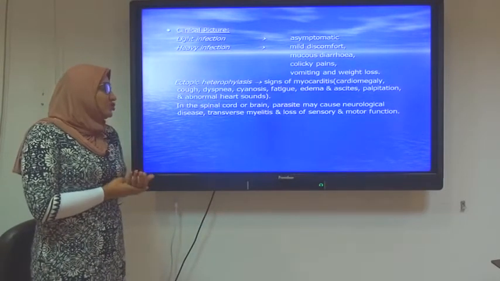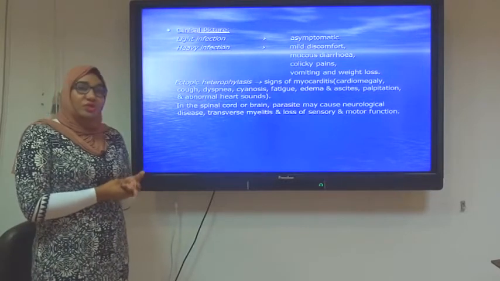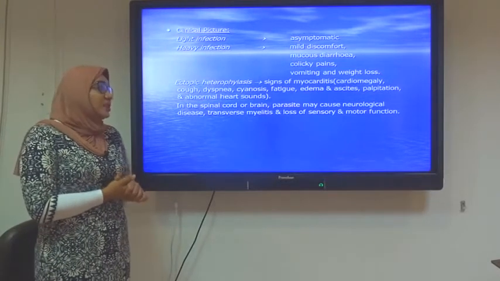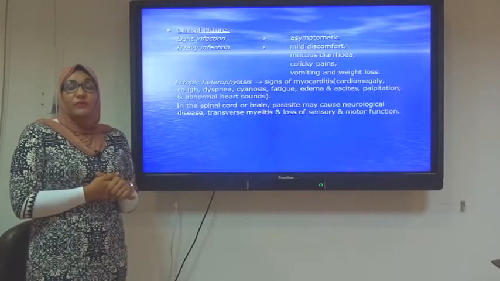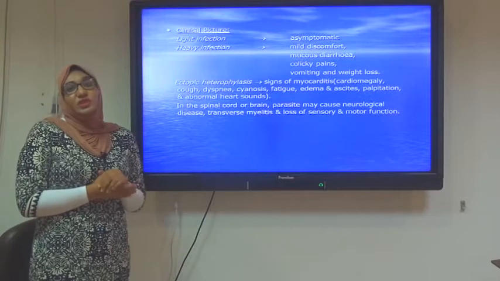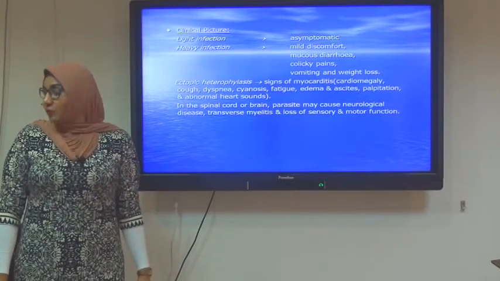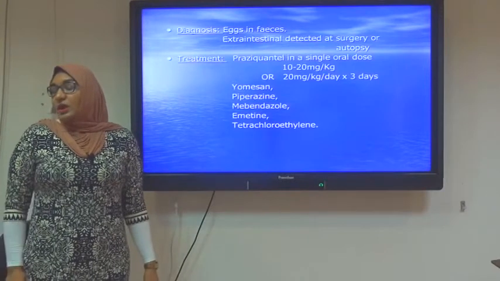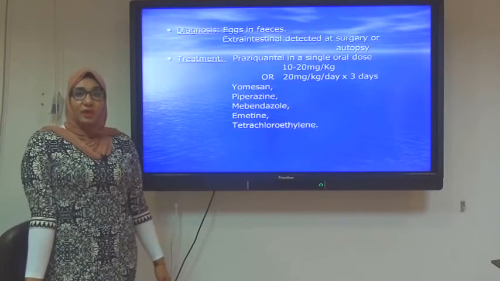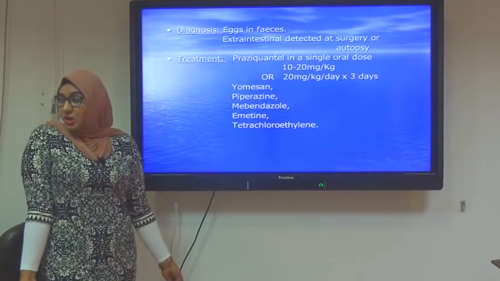Or it may reach a more dangerous site, which is the spinal cord or brain, leading to neurological deficit in the form of transverse myelitis, loss of sensory and motor function. That's why I fear very much from heterophyes, not for the sake of intestinal manifestations, but for the sake of ectopic heterophyiasis. How can I diagnose heterophyiasis? By direct evidence of the presence of eggs of heterophyes in the stools.